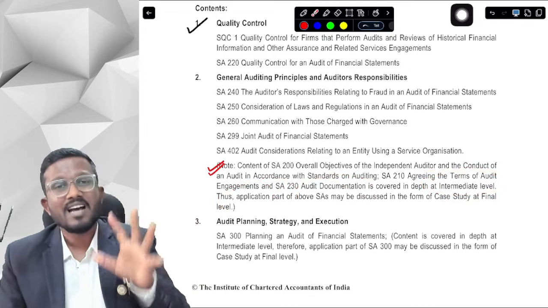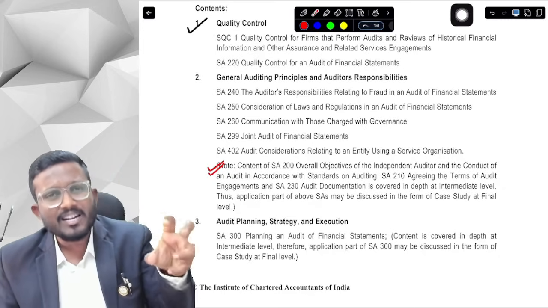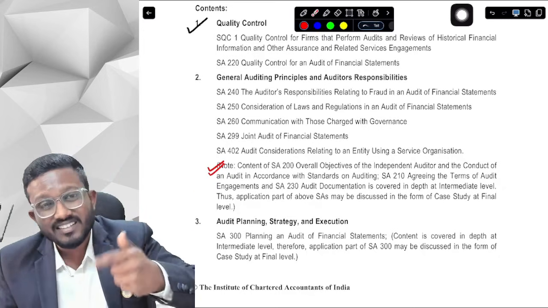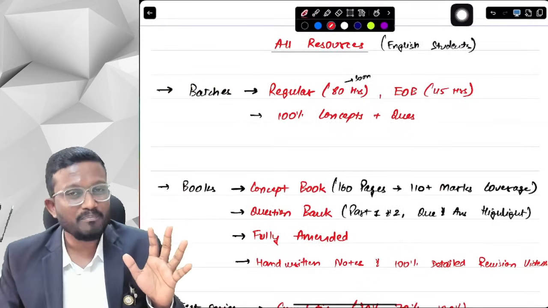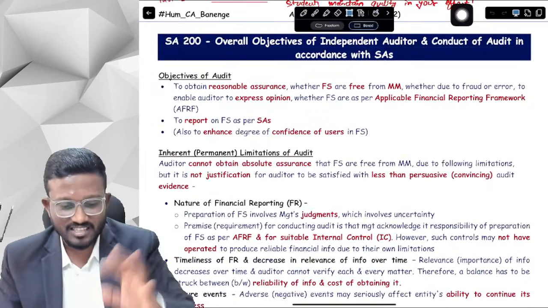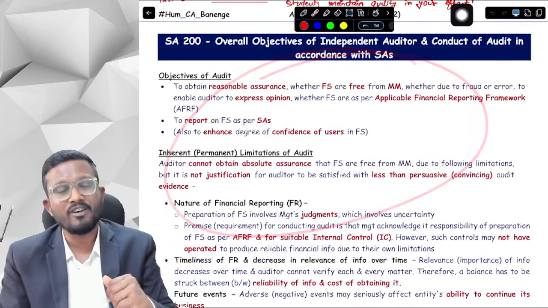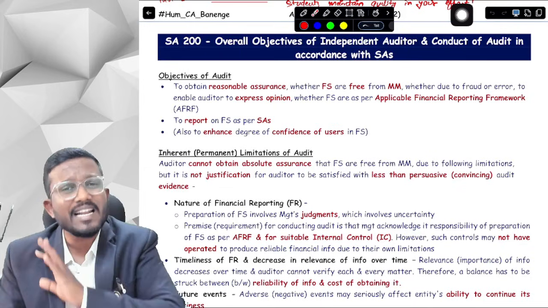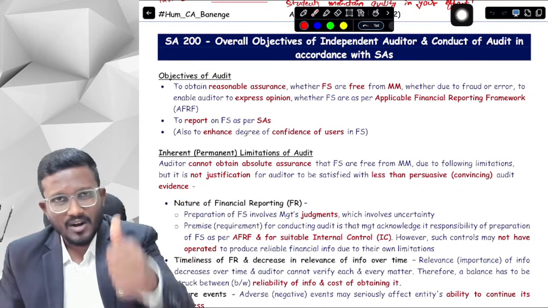So what I have done is, I have referred these three standards from your inter syllabus. I have picked out those topics which can be asked in the application part, and I have included those topics in my concept book that is of 160 pages. This is my concept book. I have included everything that is relevant from CA final perspective. Trust me, you don't have to do anything beyond these topics which I am going to cover in this particular revision video.